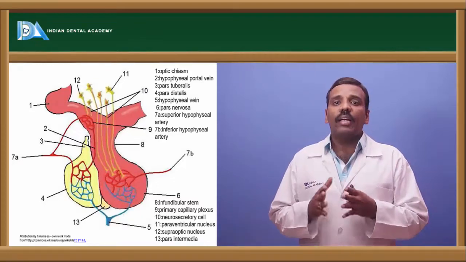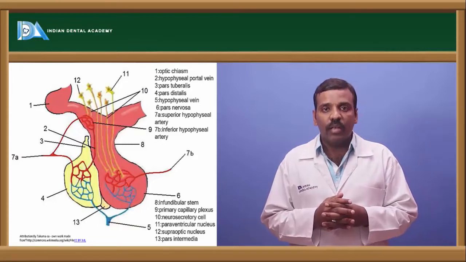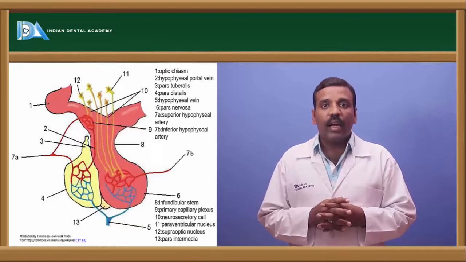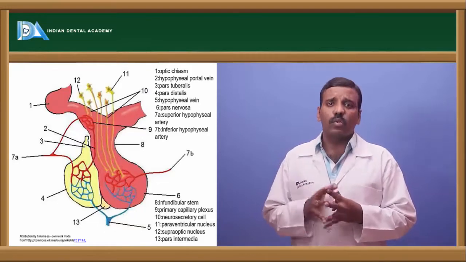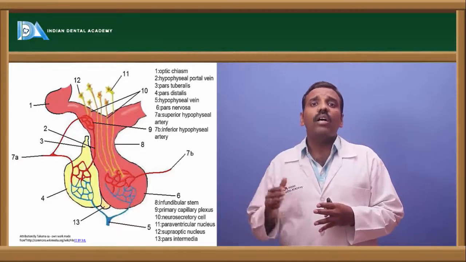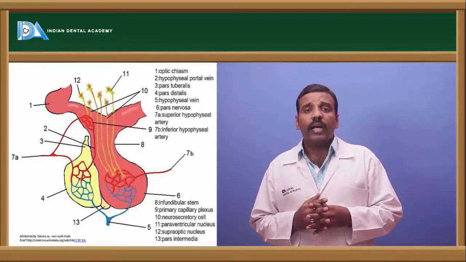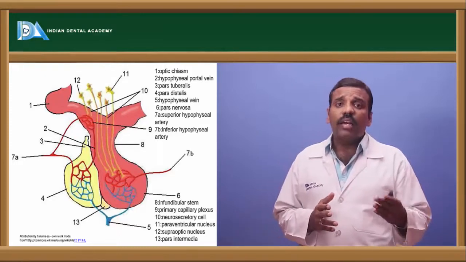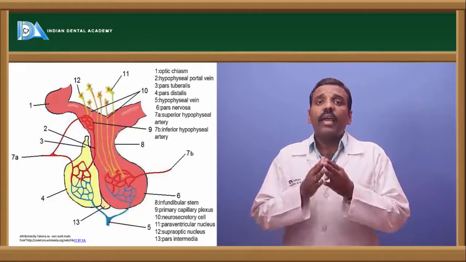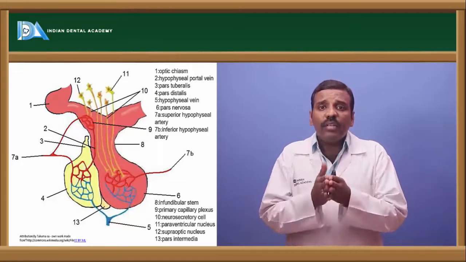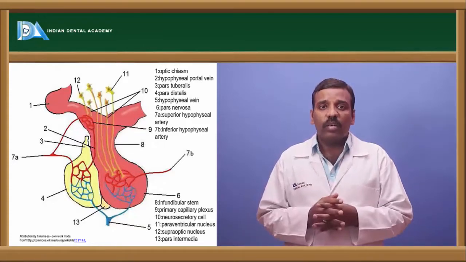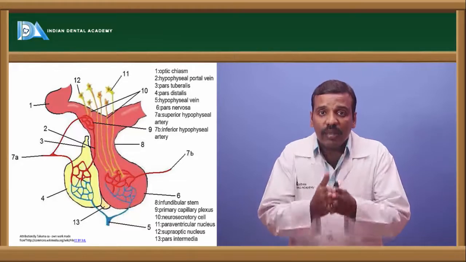This pituitary gland is divided into three types of layers, that is pars distalis, pars intermedia, and pars nervosa. Pars nervosa is the outermost layer of the posterior pituitary, and pars distalis is the layer of the anterior pituitary, and the layer which separates these two, the anterior pituitary and the posterior pituitary, is called pars intermedia.